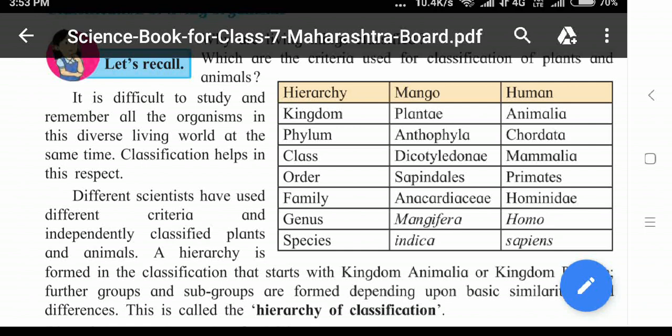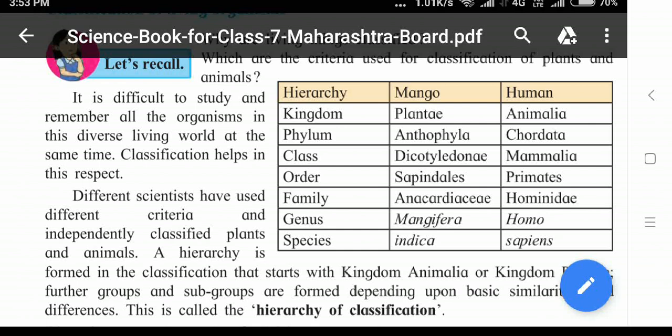For example, they say the hierarchy subpart is a kingdom. From which kingdom is mango? The answer is Plantae. From which kingdom are humans? Animalia.